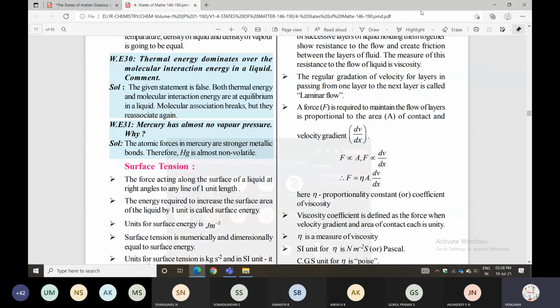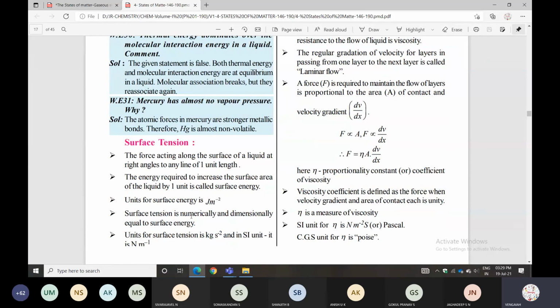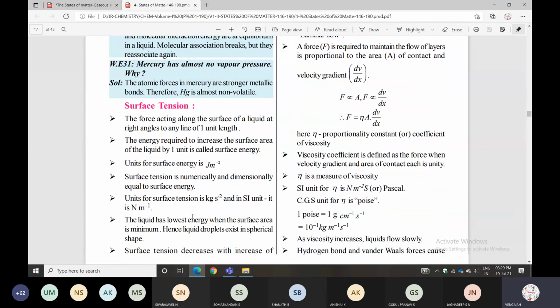The force acting along the surface of the liquid at right angles to any line of unit length. The energy required to increase the surface area of the liquid by one unit is called surface tension, also called surface energy. What is the definition of surface tension, and what are the conditions?